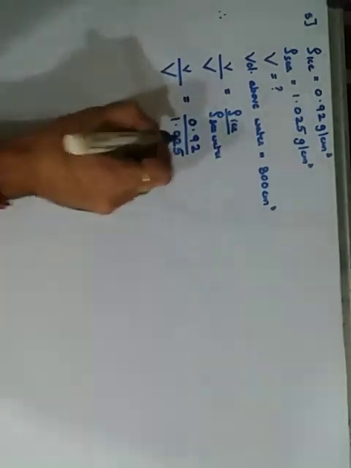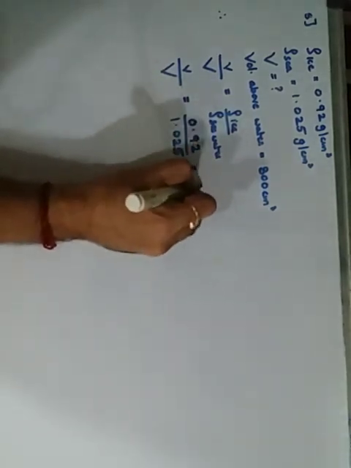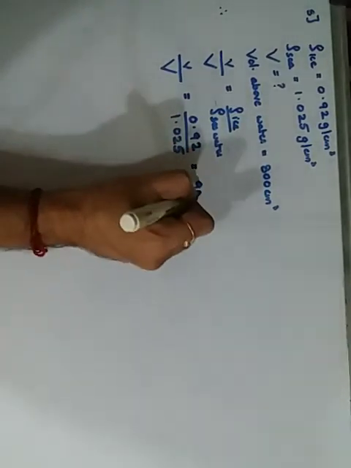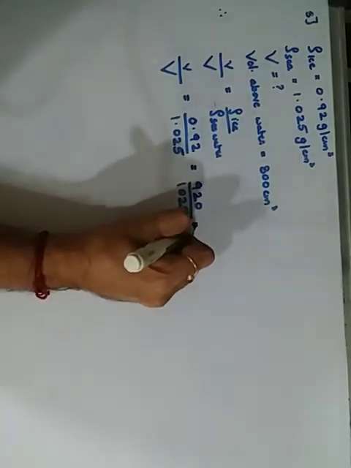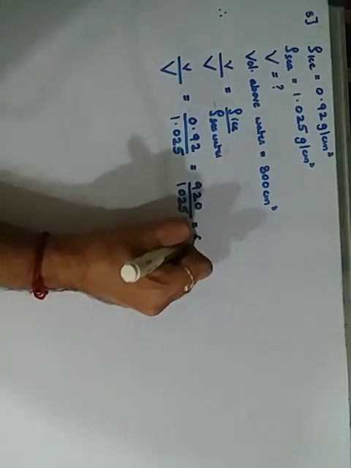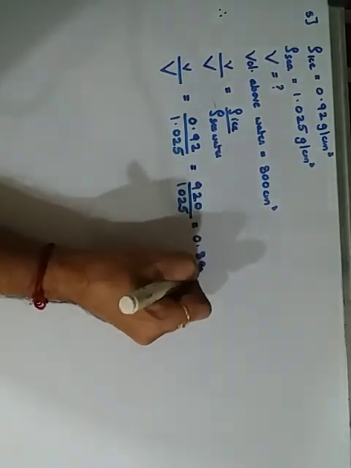Okay, so this when calculated, 3 places, so 920 upon 1025, its cancellation is going to give me around 0.8976.